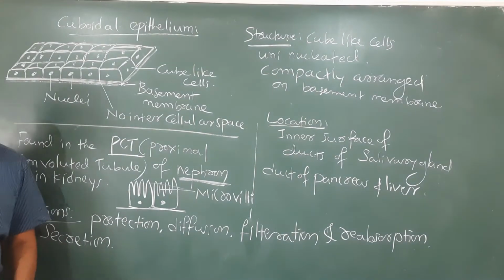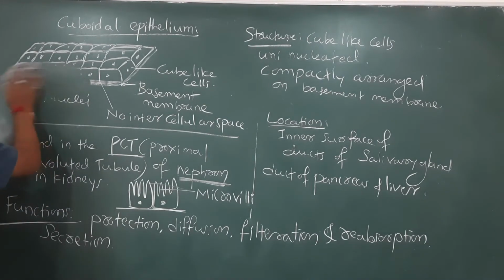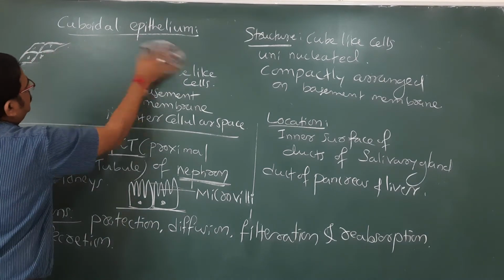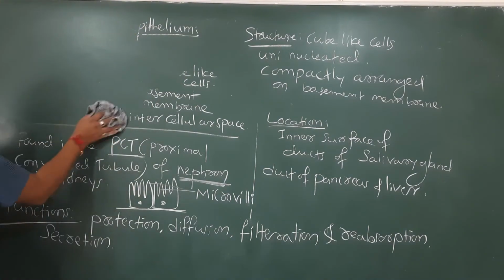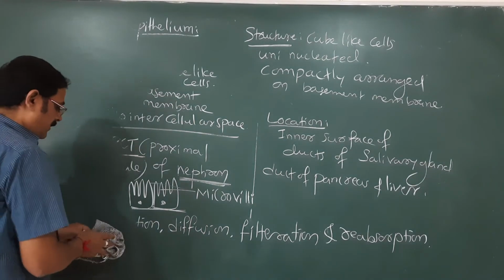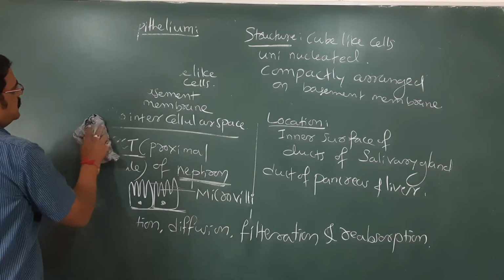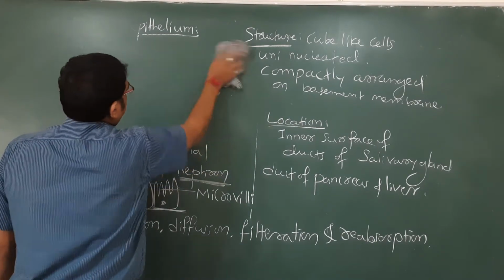Now the third kind of epithelium we are going to discuss. So what is that, the third type? Yes, you can guess. Already I have mentioned about that. That is mainly column-like cells, so we call them columnar epithelial cells.